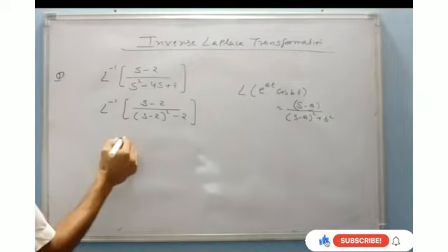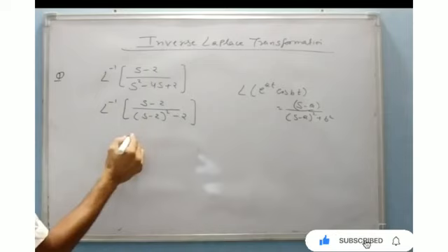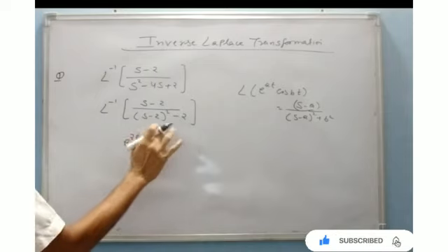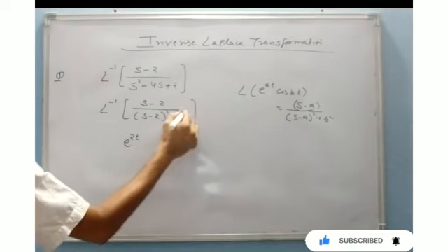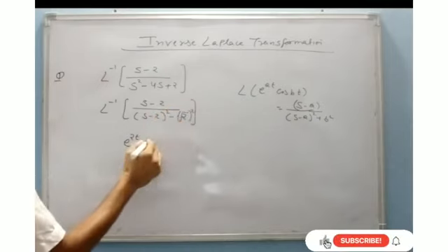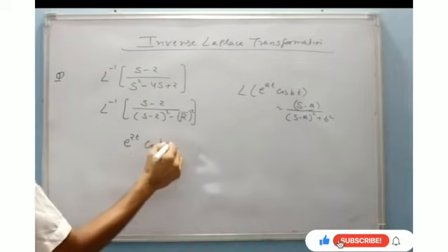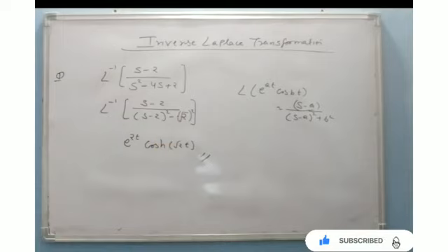So we get a is 2, so it is e to the power 2t, because there is minus I can write it as root 2 square. So it will be cross cosh root 2 t. A simple question by using the first shift.